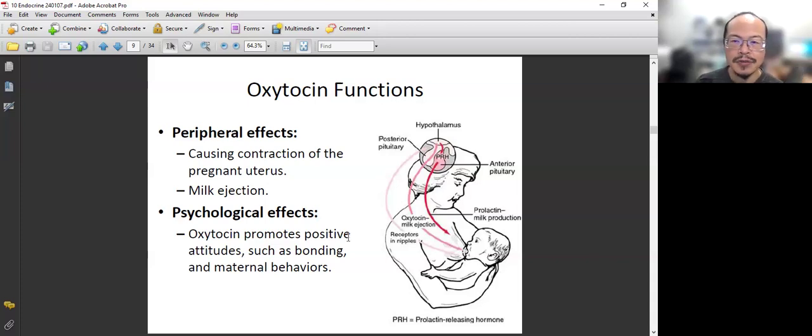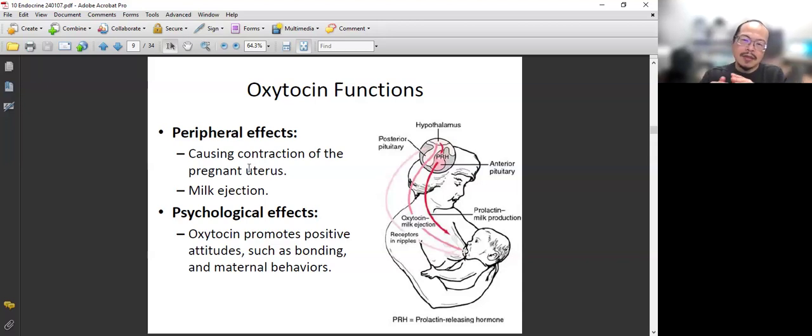It also has a psychological effect that builds a sense of bonding. Male also has it. It can also cause uterine contraction.